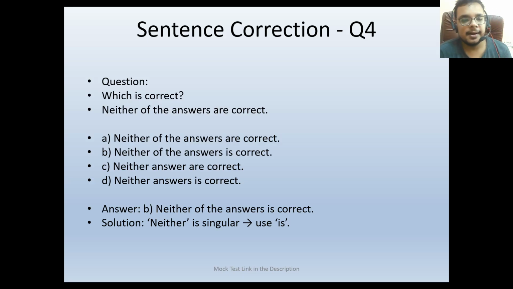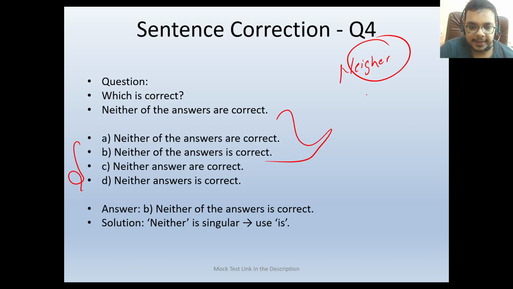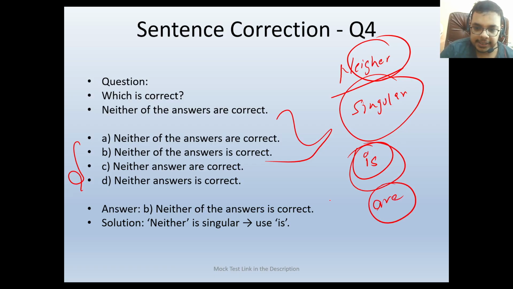Next, we need to pick the correct sentence here. Neither of the answers are correct. First of all, neither is a singular term. So neither we always use as a singular term. For singular, we already know we will be using is. When we use the plural term, we will be using are.